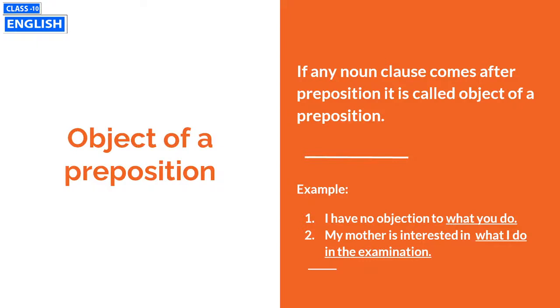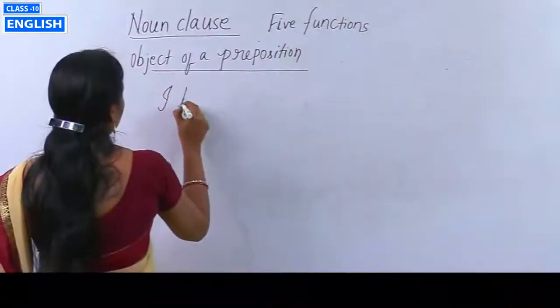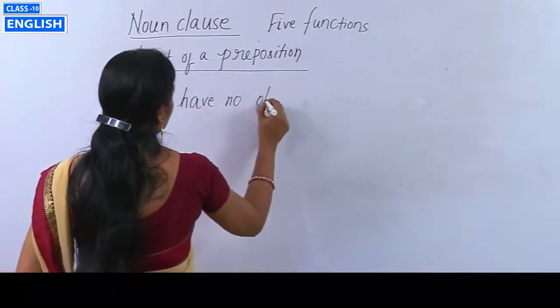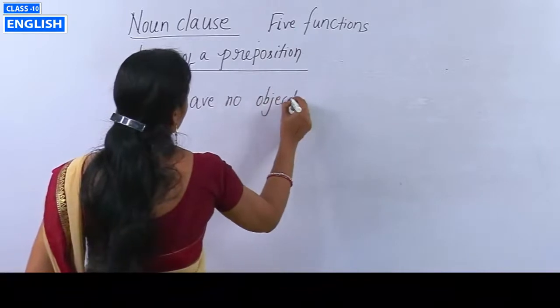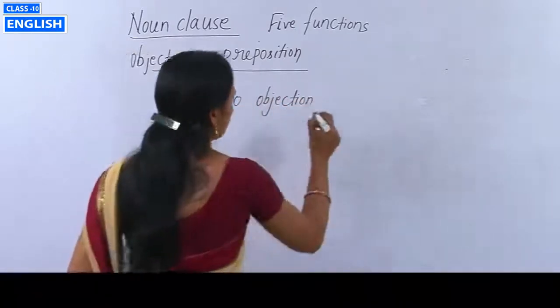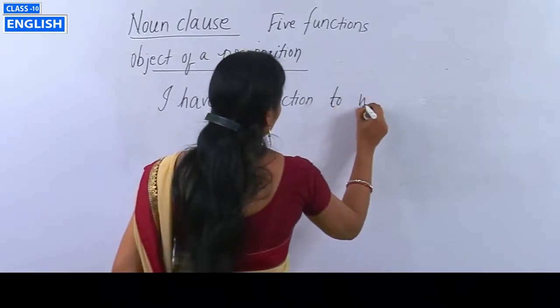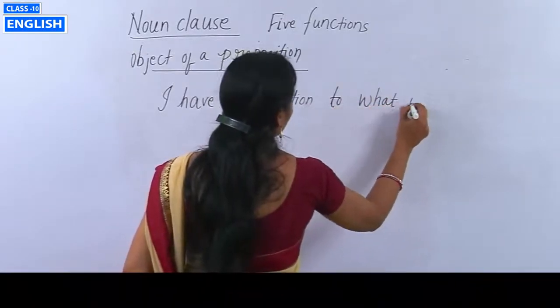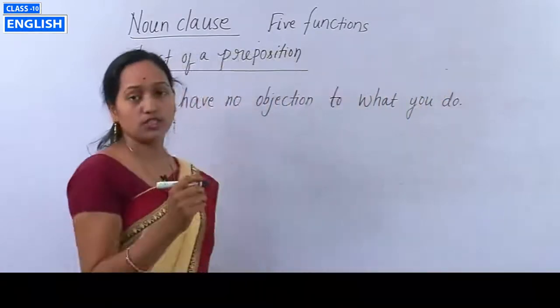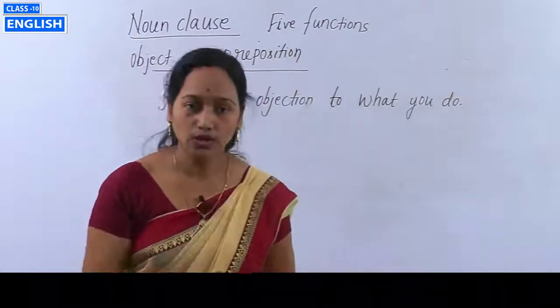Take for example, now look at the board. I have no objection to what you do.